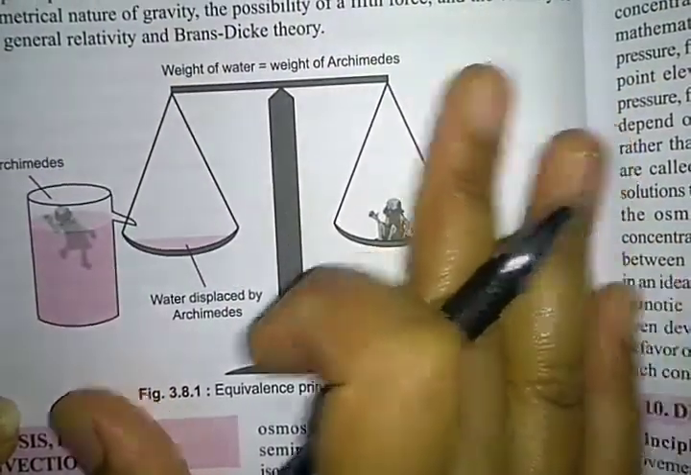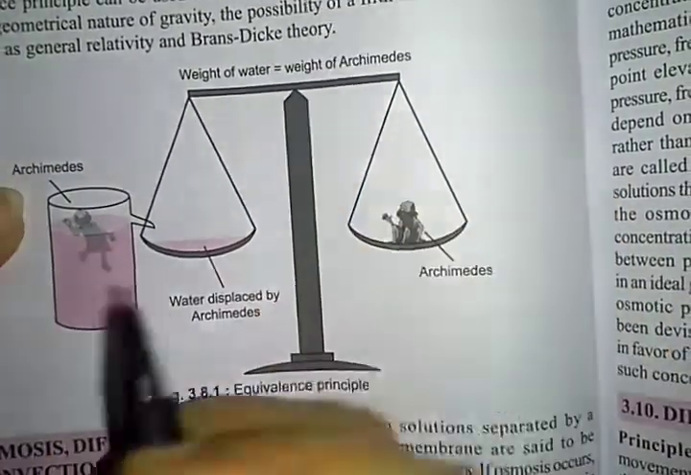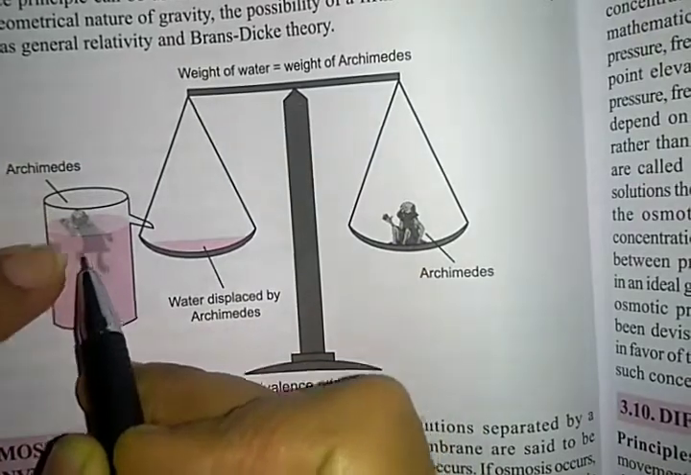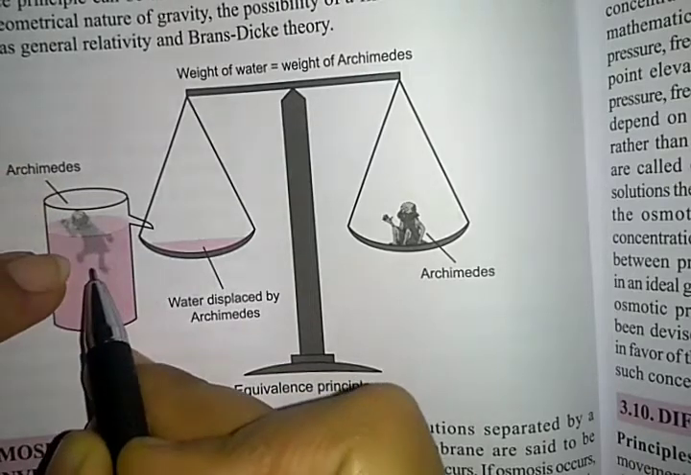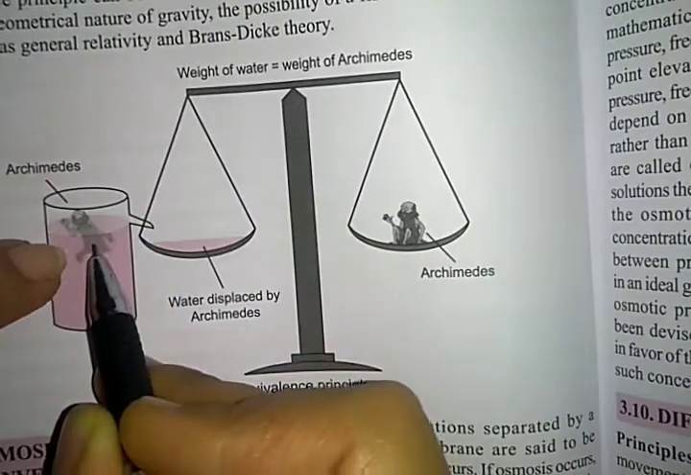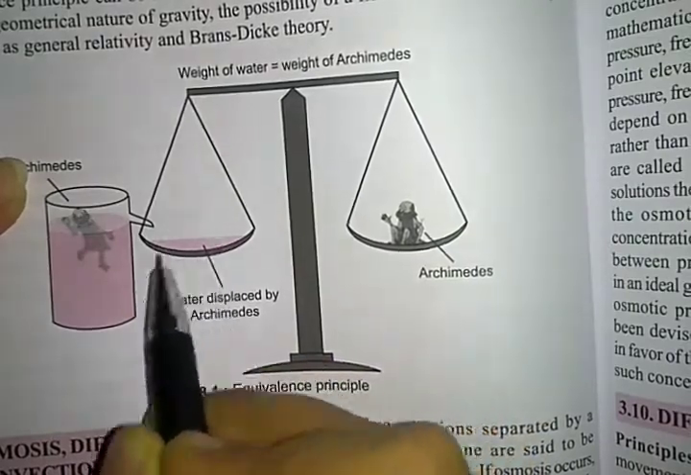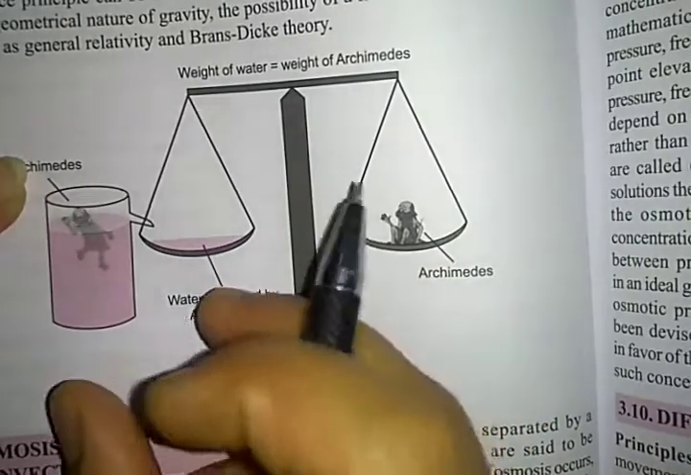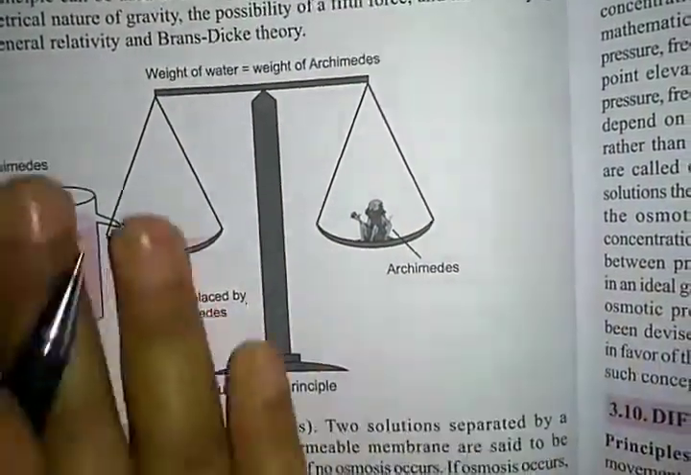For this, there is a very curious and interesting pictorial form explained by Archimedes. Imagine that the scientist Archimedes immersed himself in a container of fluid, so that however much of him is immersed, that much fluid comes out. The water displaced by Archimedes should be equivalent to his weight. This is what the equivalence principle of Archimedes states.